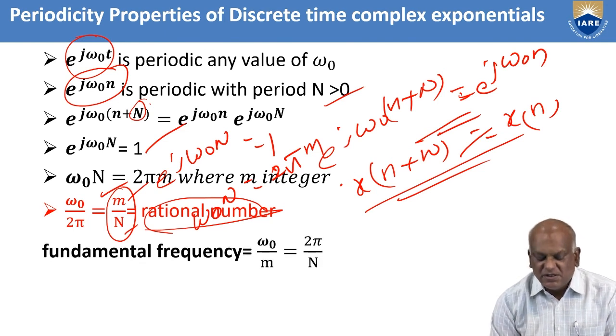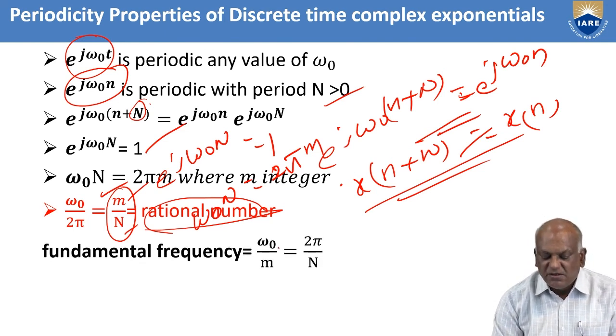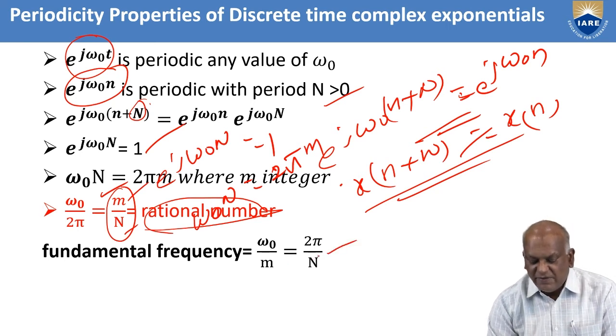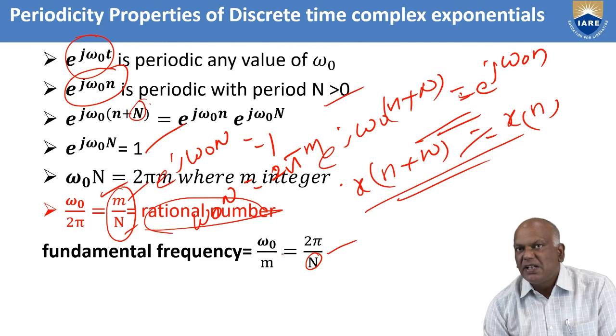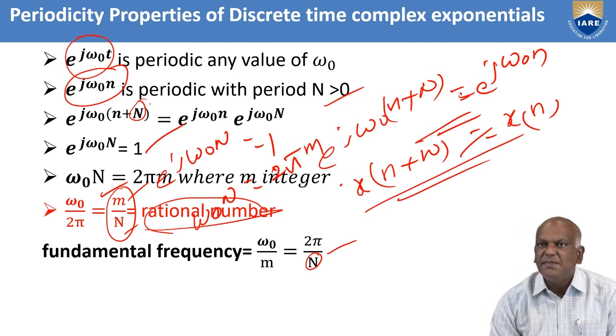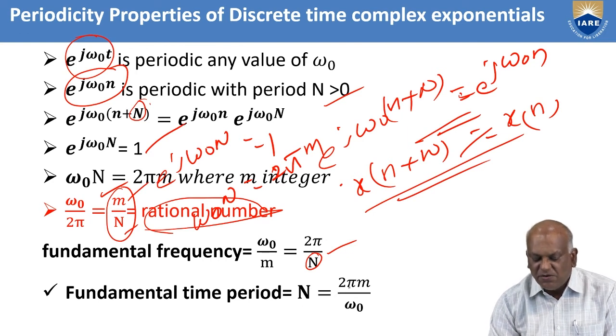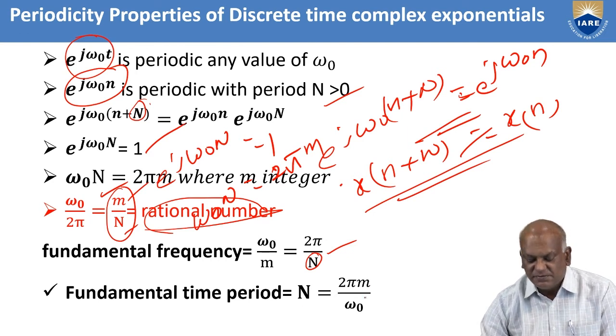What is fundamental frequency? The fundamental frequency is given by omega naught equals 2 pi by n, where n is the number of samples in a period of the periodic sequence. And the fundamental time period is given by n equals 2 pi m by omega naught.